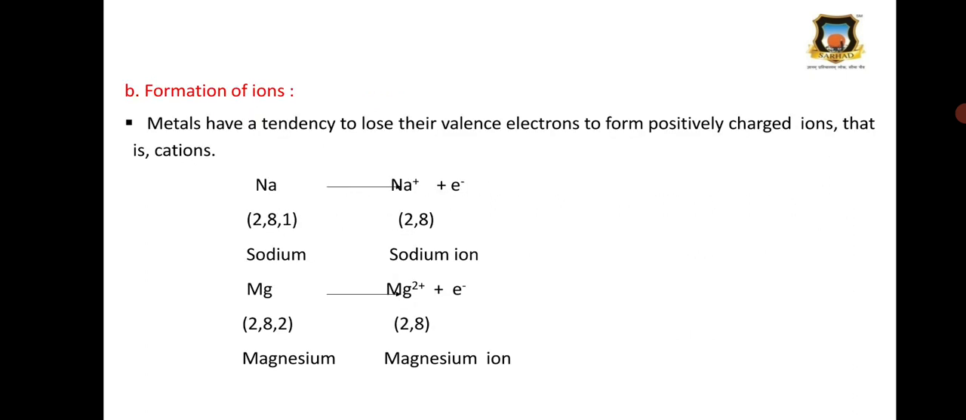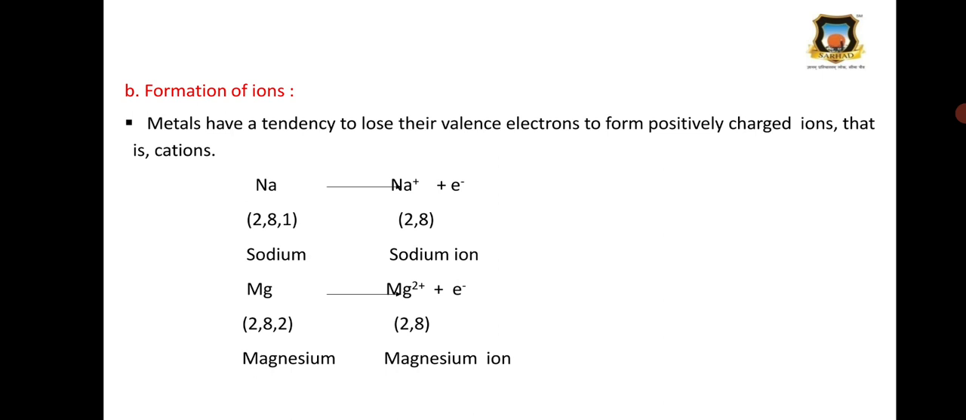Then next is the formation of ions. Metals have a tendency to lose their valence electrons and form positively charged ions, and these ions are called cations. So here in the first example, sodium contains one valence electron, therefore it easily loses its valence electron, and it attains the stable electron configuration of neon. But here the number of electrons is one less in the sodium ion, but the protons are 11. So one extra positive charge, therefore the sodium ion, that is a cation, is formed.